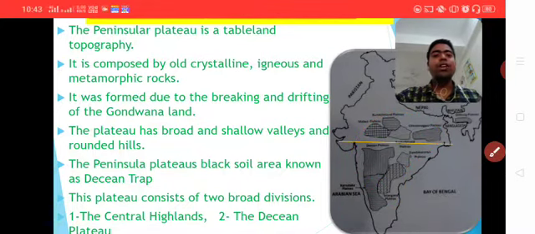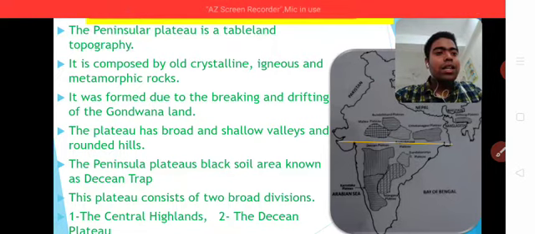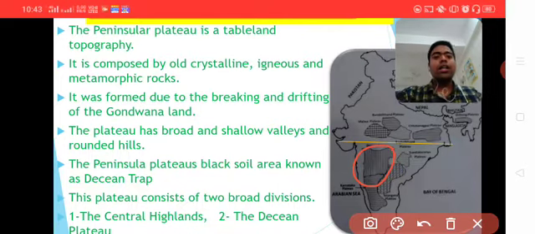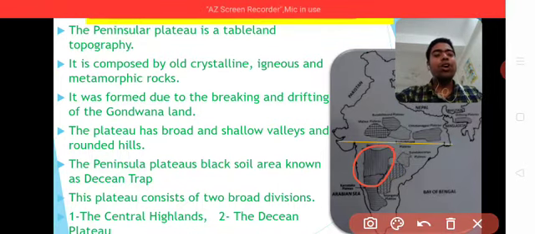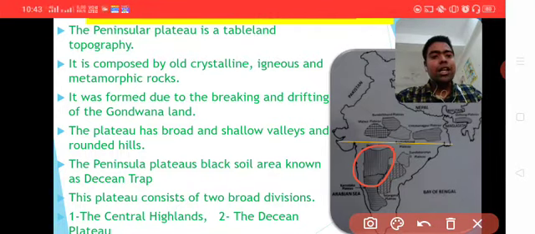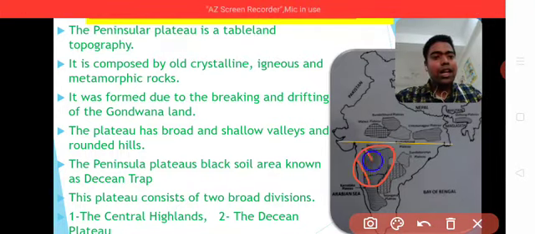Next, this peninsular plateau has black soils and is known as Deccan Trough. Why does this area have black soil? Because these areas were formed due to active volcanic regions. This area is known as Deccan Trough, which is also part of Maharashtra, and it is ideal for cotton cultivation.